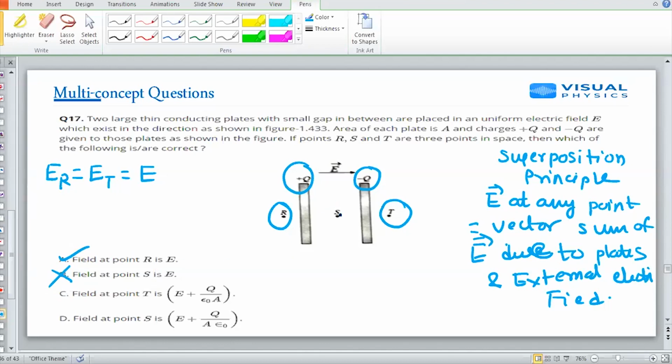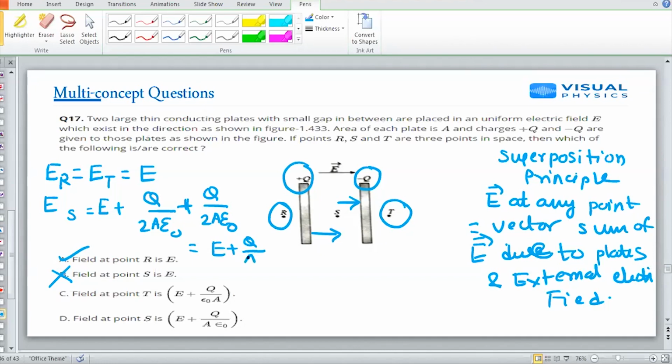Why? Inside, the electric field at point S will be E plus Q by 2A epsilon naught due to this charge, and minus Q is also attracting in this direction only. So again I can write Q by 2A epsilon naught. This minus direction I have to see. I cannot write minus 2 in this case. So it will be E plus Q by A epsilon naught. So option D is correct. Option C is also wrong. Next.